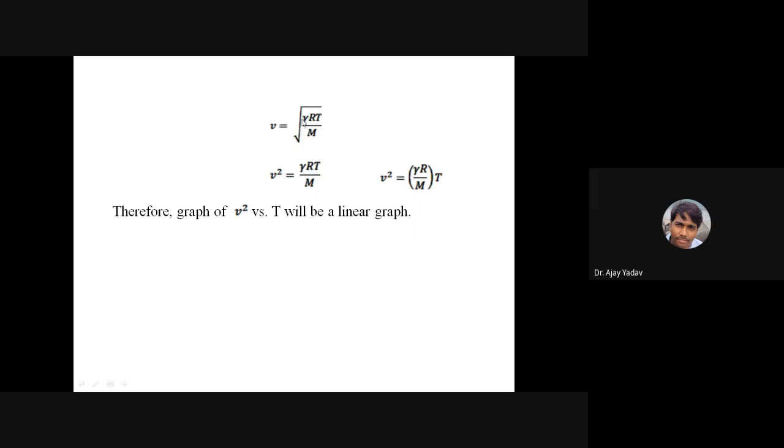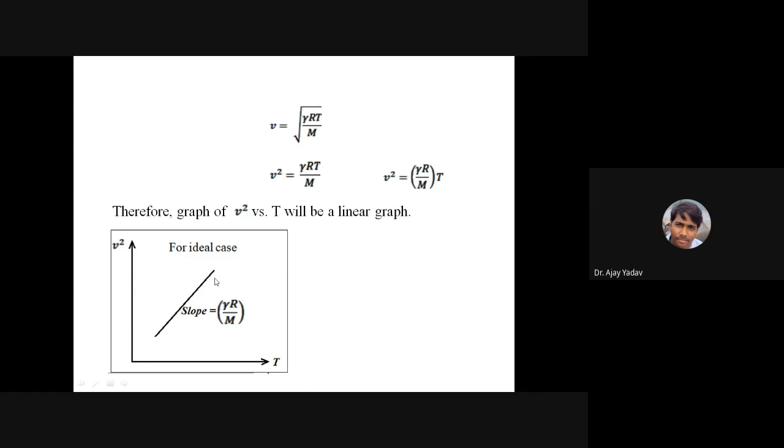So V equal to the square root of gamma R T upon capital M. I will do the squaring on both sides. So V square equal to gamma R T by capital M. Now I am rearranging slightly like this. V square equal to gamma R divided by capital M into T. So if I plot the graph of V square versus T, V square on the y-axis, T on the x-axis, then the graph will be a linear graph like this.